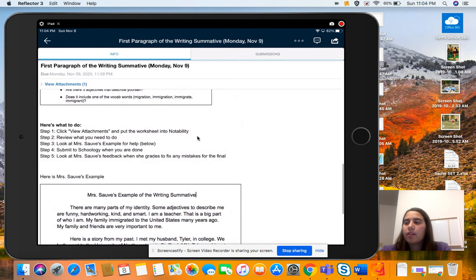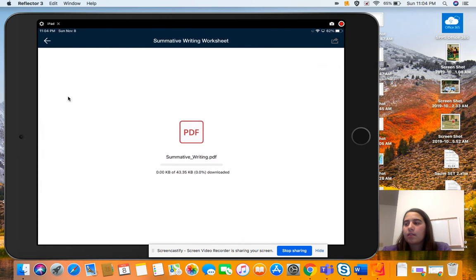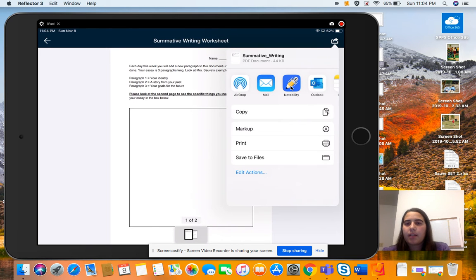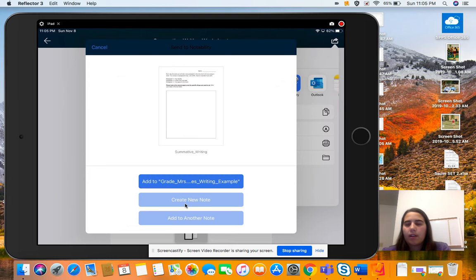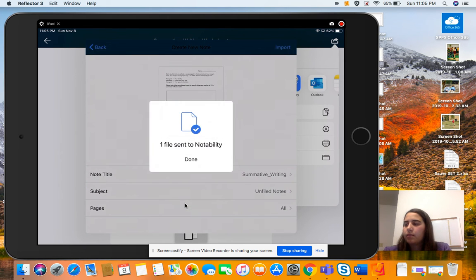So let's go and put this worksheet into Notability like it says in step 1. We need to click View Attachments right here, and then we can click on this, and then put this into Notability. Click the button up here, and then click on Notability. And then I'm going to do Create New Note and Import.